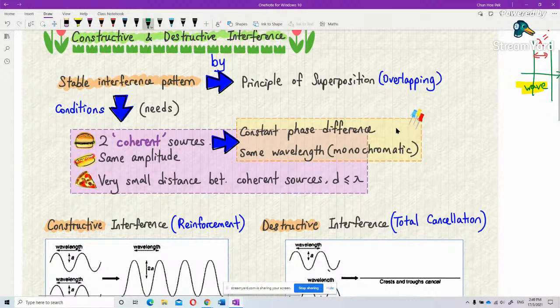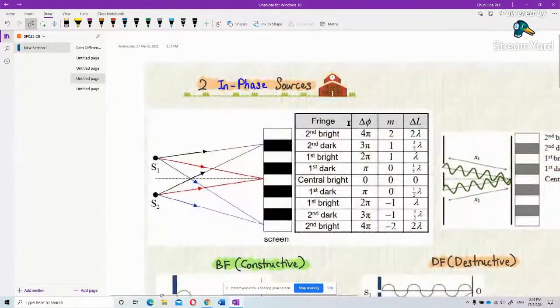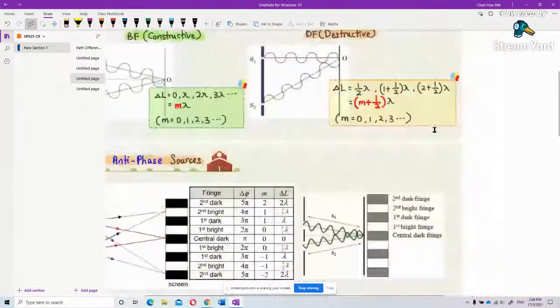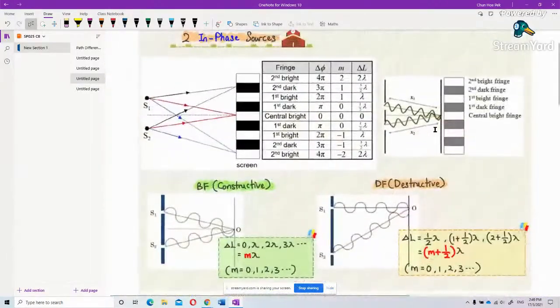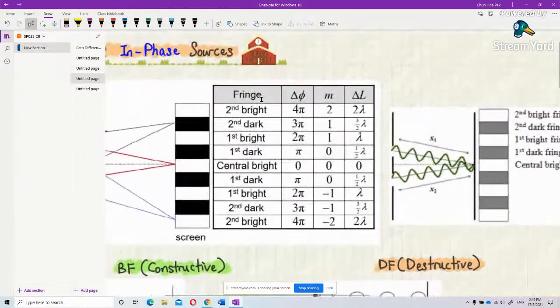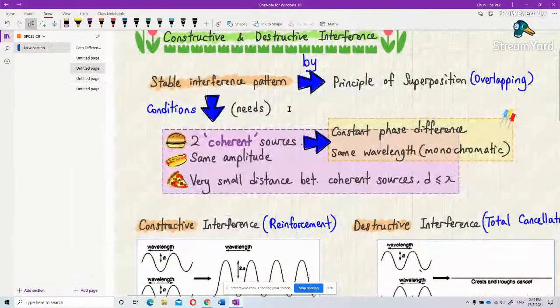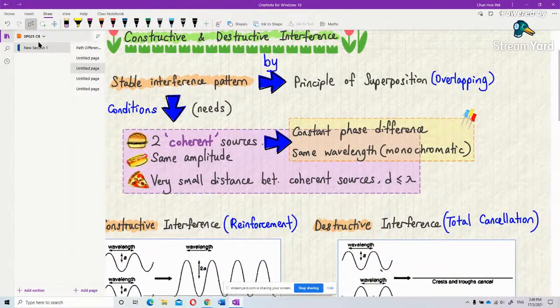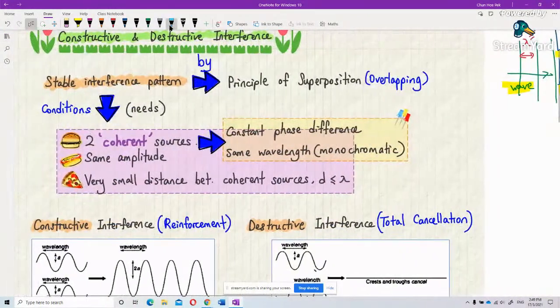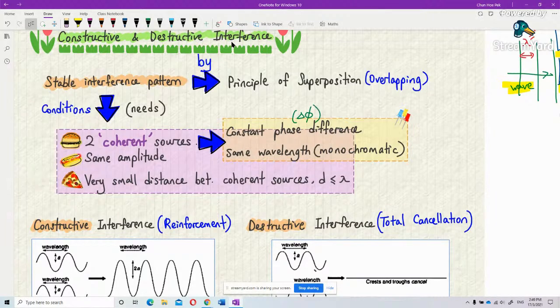My following slide is very beautiful, I just don't have the time to show you. This is the phase difference, what we call delta phi, and this is delta L, the path difference. So this is what I mean by constant phase difference. You cannot understand now because I haven't shown you an example. Phase difference is delta phi, and delta L is called the path difference.